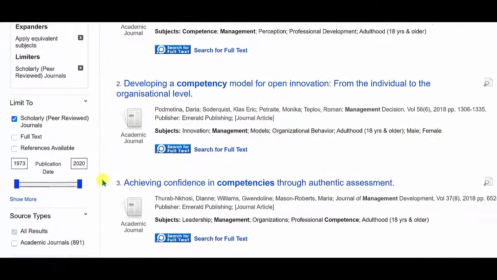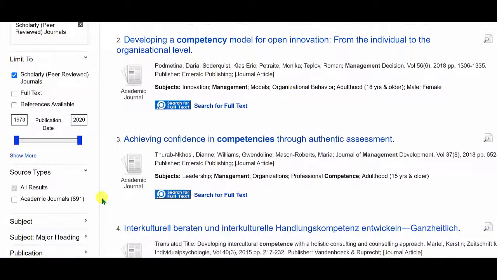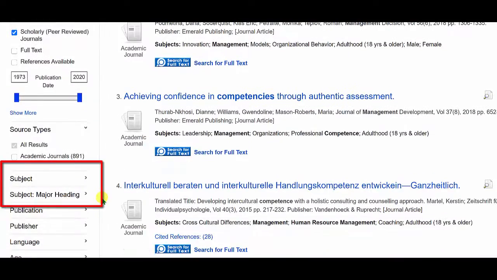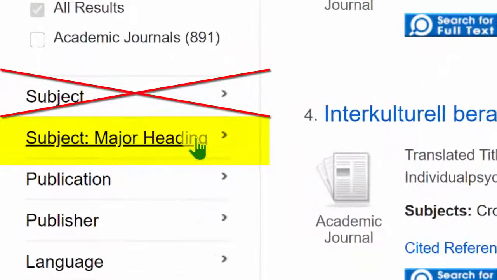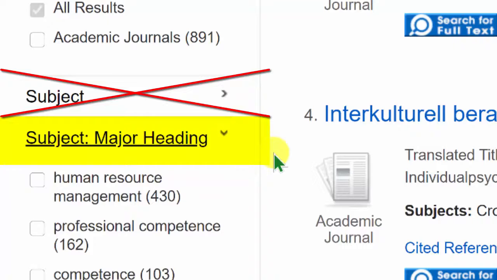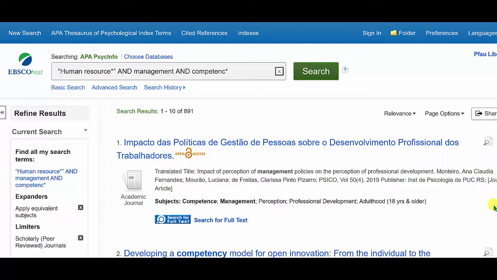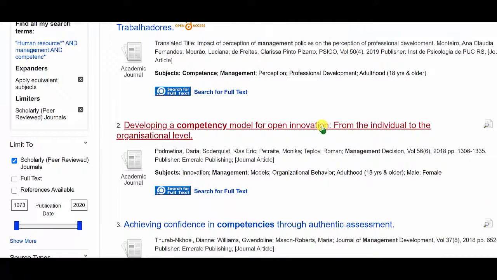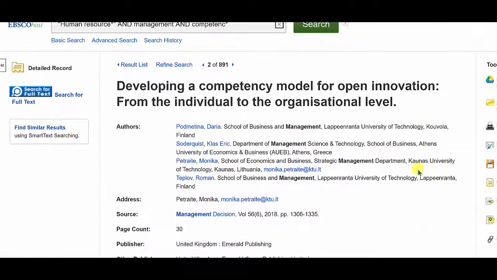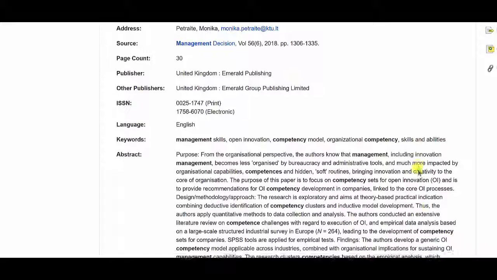If you want to limit by subject, there are two subject areas on the left. I recommend using the subject major heading for the best results. Otherwise, we limit, read abstracts, and find full text as demonstrated previously.